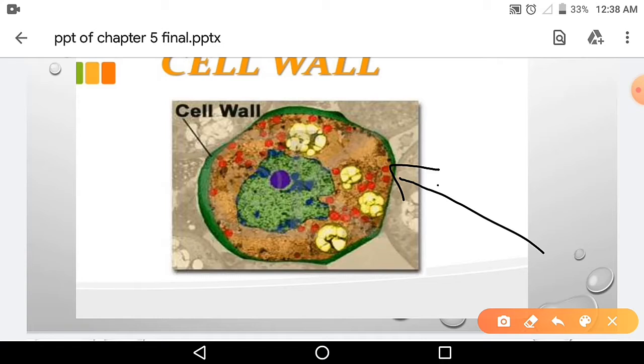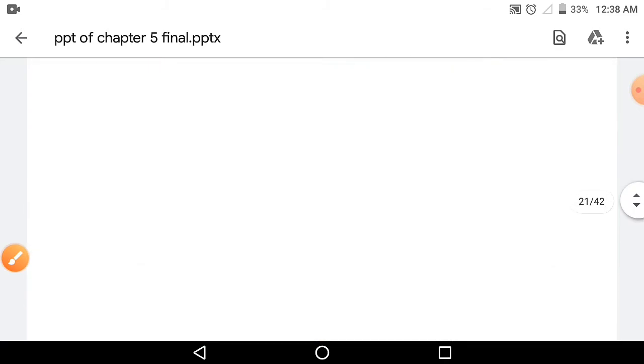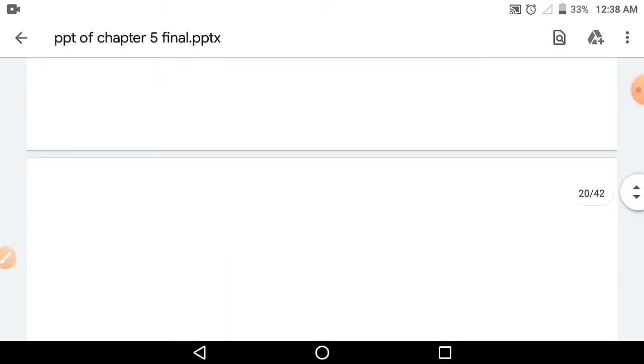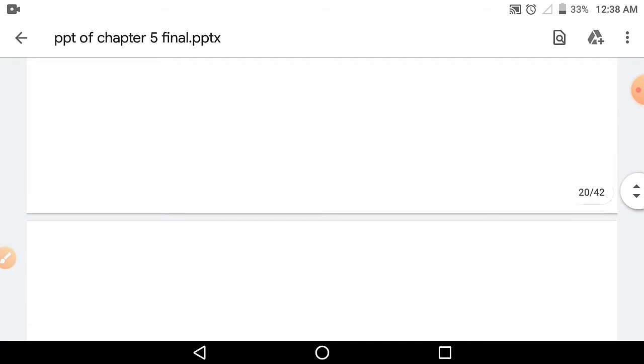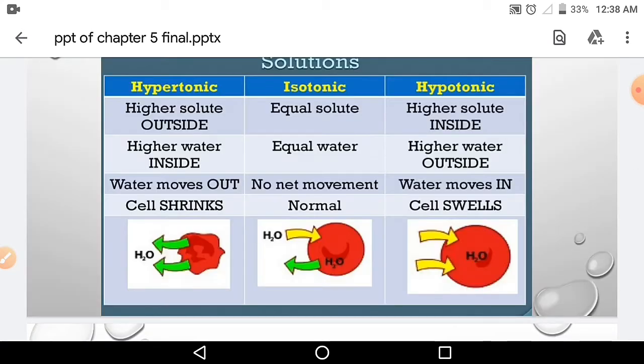Now let's see what happens when the different solutions like hypertonic, how does it withstand the different solution. When living plant cell loses water, we learn the different types of solution: hypertonic solution, isotonic solution, and hypotonic.